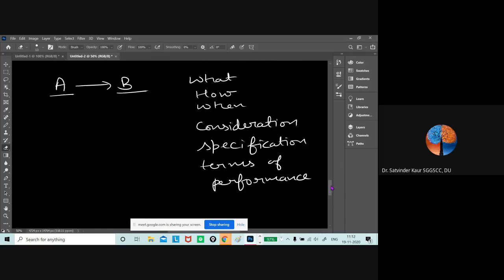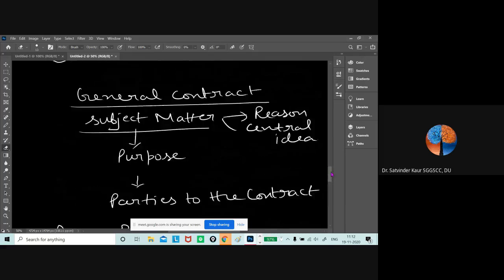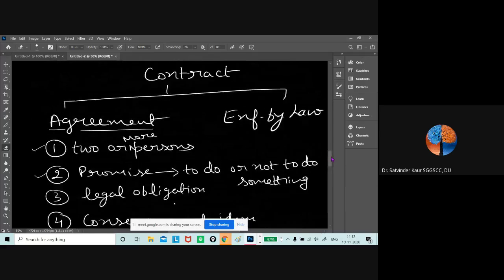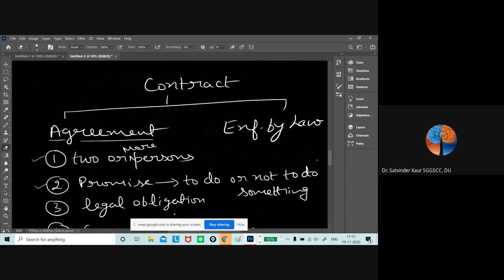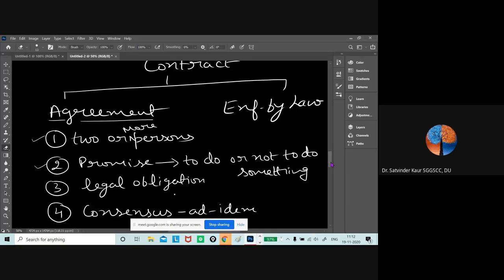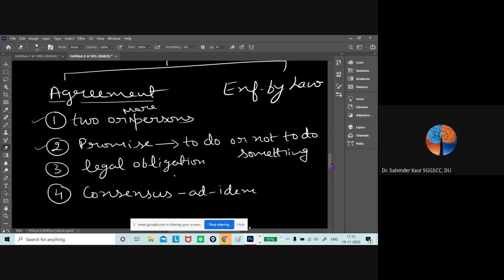So the definition says a contract is an agreement enforceable by law. It means the agreement needs to be enforceable by law, where we have nearly 1 to 10 conditions which need to be fulfilled, and these conditions are given under section 10. So we'll be discussing that.